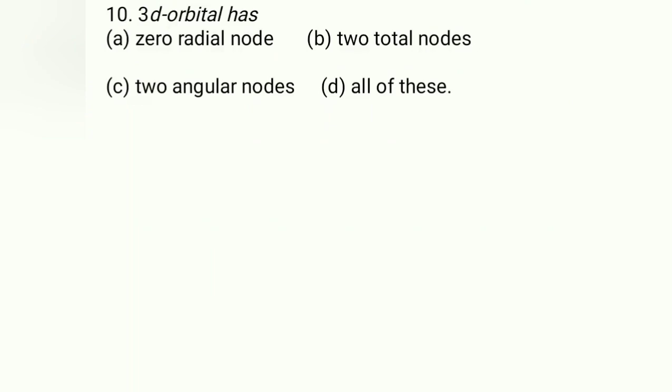In case of the 10th one, 3d orbital has... So here 3d orbital has 0 radial nodes, because if you use the formula n minus l minus 1, you will get 2 total nodes. That is also correct. Angular nodes are equal to l, and the l value for d orbital is 2. Hence all of these are the answer for this question.